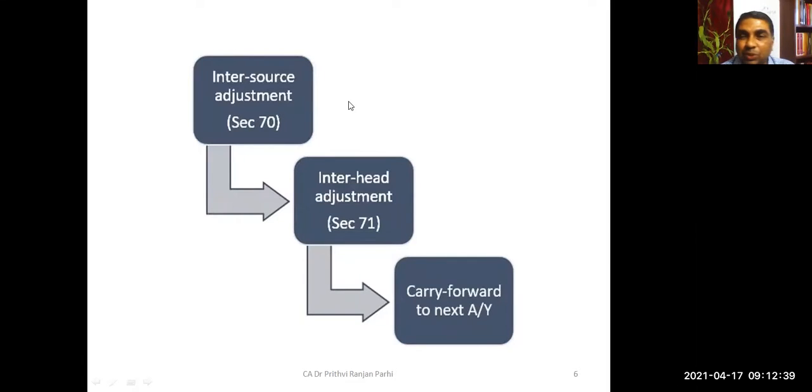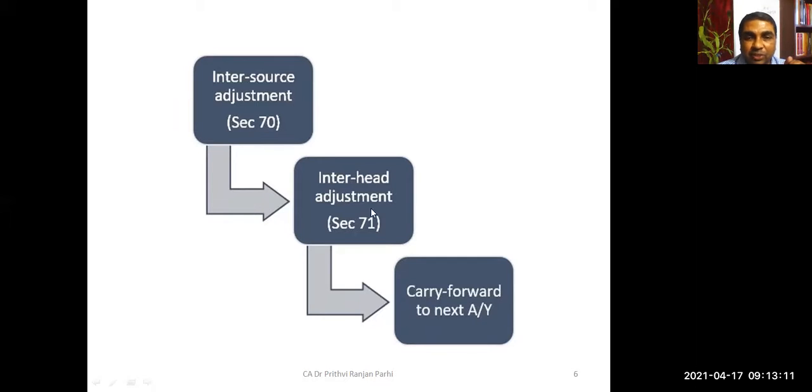I think now we have understood the meaning of source. When I talk about inter-source adjustment, it is within a head, where different sources are there, and we are trying to adjust them. That is called inter-source adjustment. Next is inter-head adjustment.